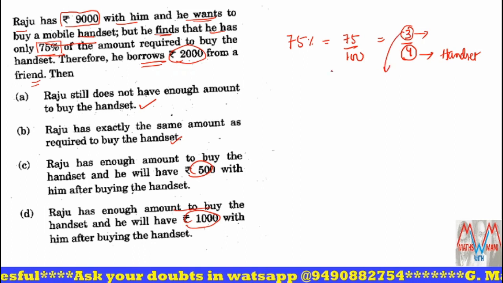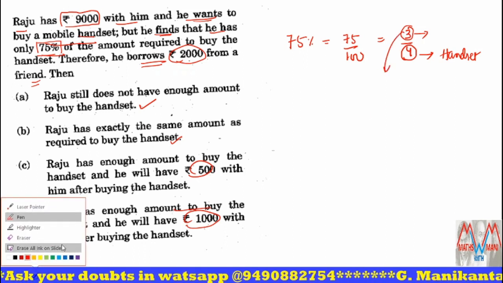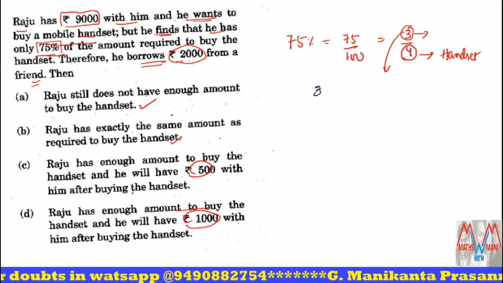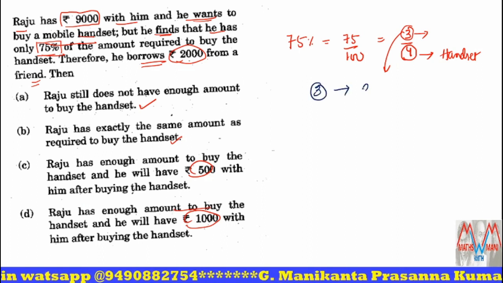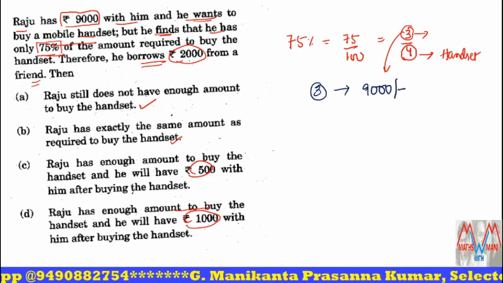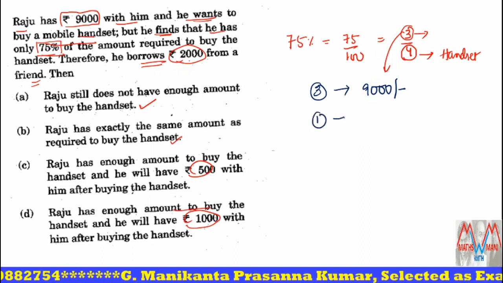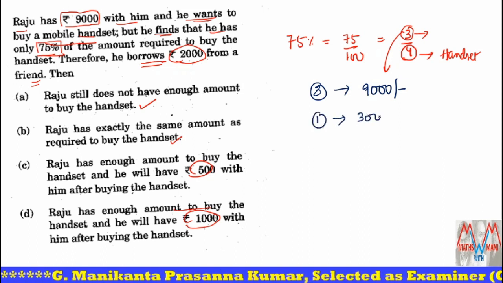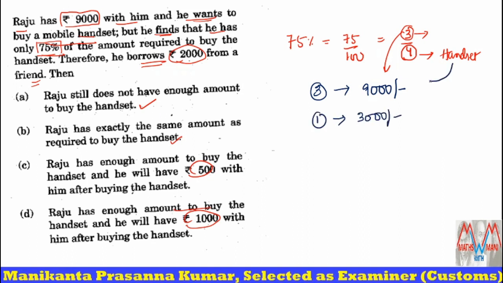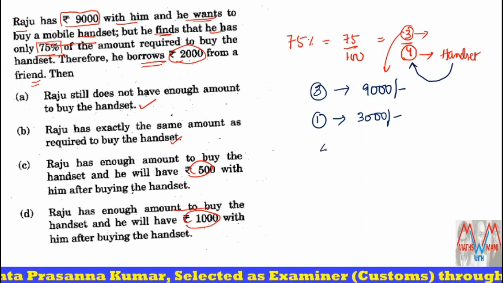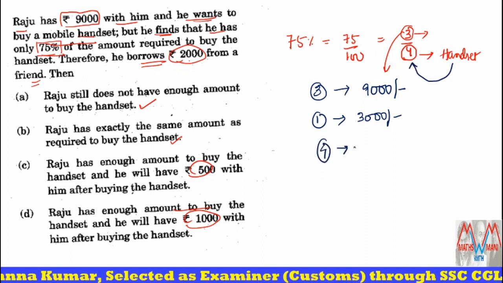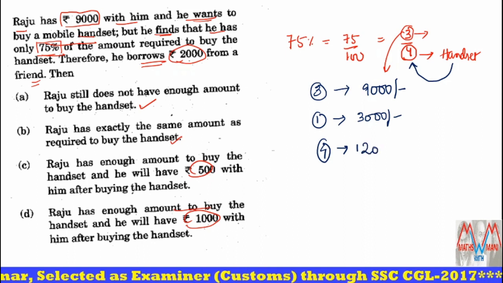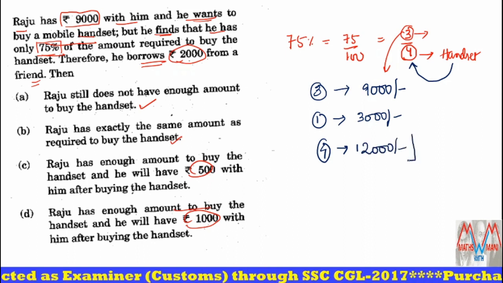So what is the amount he has? 9,000 rupees. So that means 3 parts is given as 9,000 rupees. Now what about one part? It is 3,000. Yes, but what about the cost of the handset? That is 4 parts. So what about 4 parts? 4 into 3,000, that is 12,000 rupees.